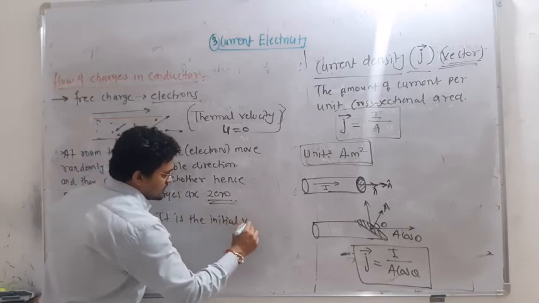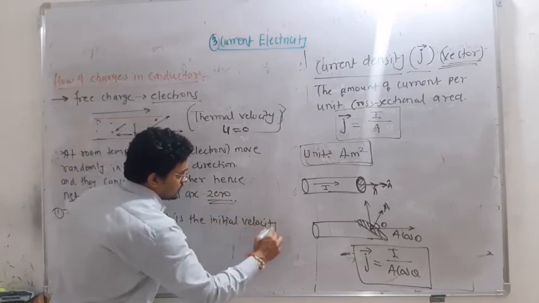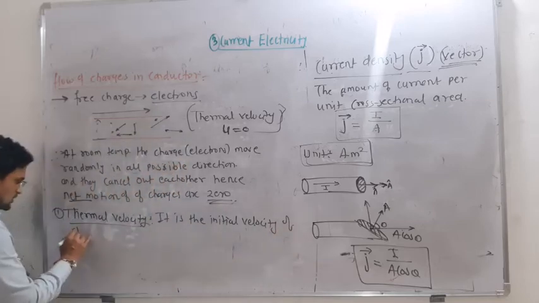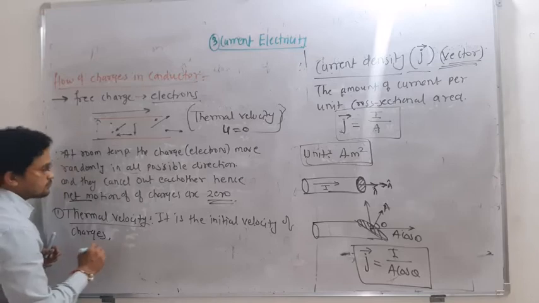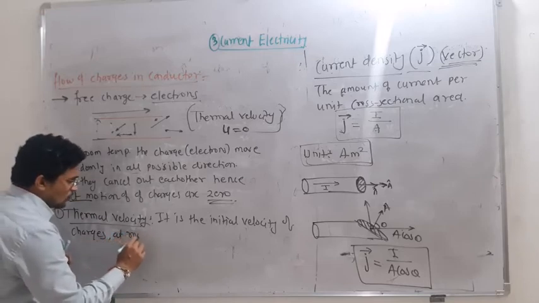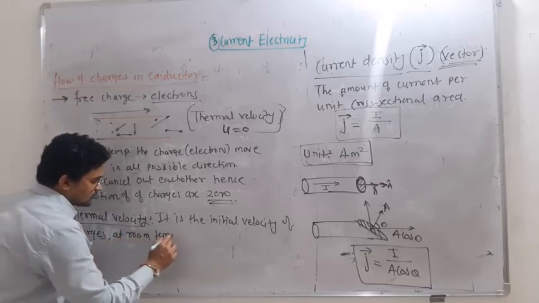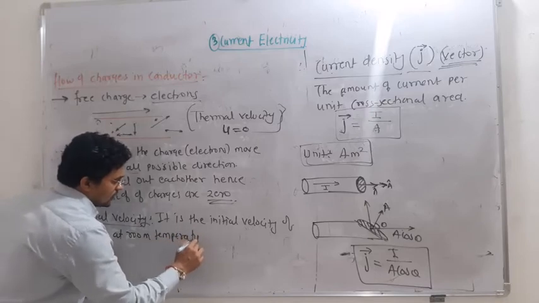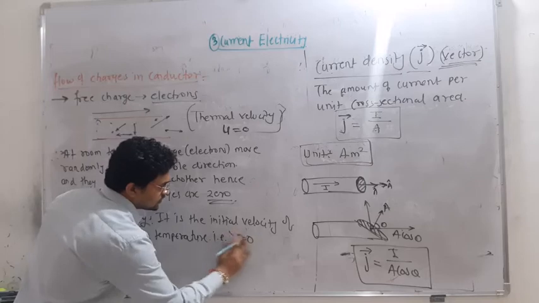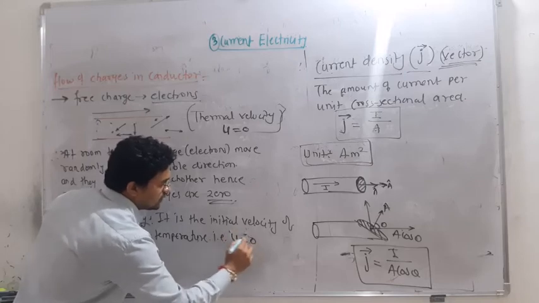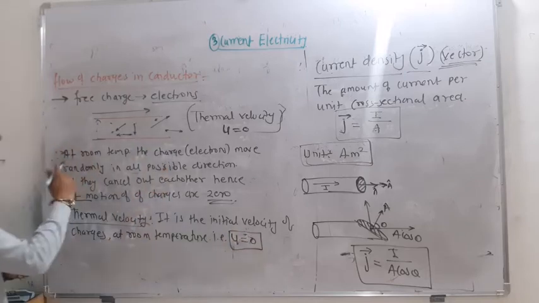It is the initial velocity of charges at room temperature. Initial velocity we represented as u, and it is almost 0, because they cancel each other out.